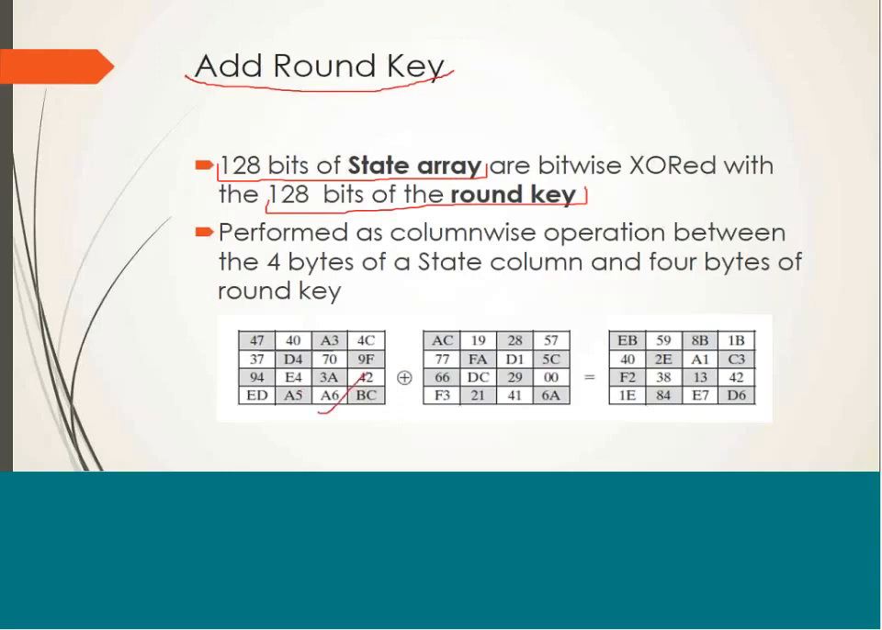So let's say this is your state array, this is your round key. Just XOR corresponding entries, like 47 XOR AC, you will get EB. 37 XOR 77, you will get 40. 94 XOR 66, you will get F2. In the same way, column wise XOR you are going to perform, and finally you will get the answer.